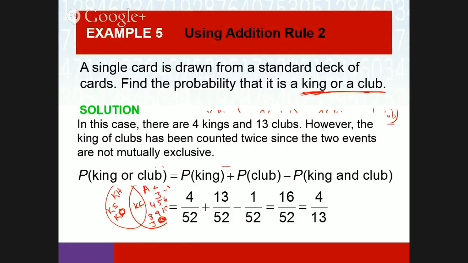It could be more if you think of a different example. If I talk about rolling dice, if I talk about getting an even number or a number less than 5, then how many even numbers there are, plus how many numbers are less than 5, and then minus how many even numbers are less than 5. So it's not always going to be 1. It could be more, depending on the setup of the problem. Most times in cards, it will be 1, but not every example will be 1.